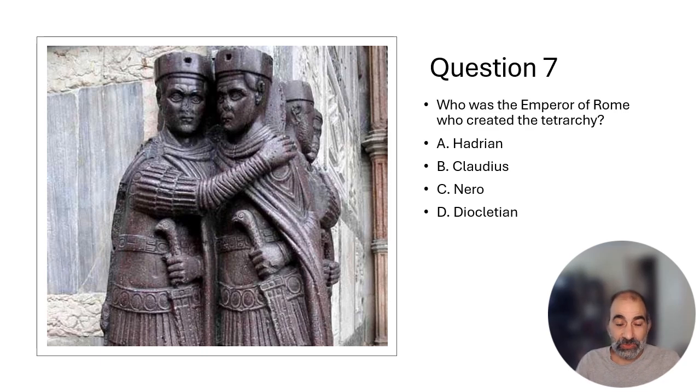The Tetrarchy was when you had 4 rulers. They took Rome, kind of split it up in 2 parts, and you had 2 rulers in the east, 2 rulers in the west. Tetrarchy means rule of 4, and it was an attempt to deal with some of the problems that were part of the crisis of the 3rd century in Rome. All right, so that's question 7.